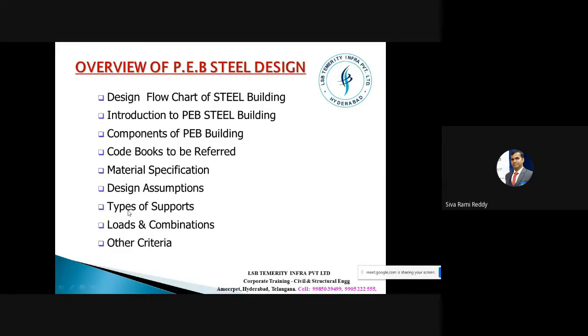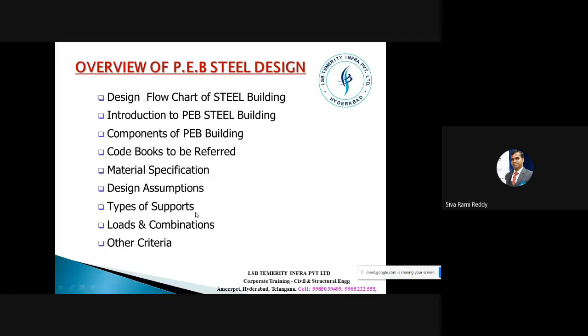Right? We'll study about these types of supports, and then once you understand the components and code books to be referred. In a sense, we are just collecting the data which is required for designing this structure, and we have to be very familiar with the material specification or type of materials, and we have to know all the design assumptions from the theory, and if there is any deviation, we have to ensure that it is compatible with the theoretical lines. And then types of supports.